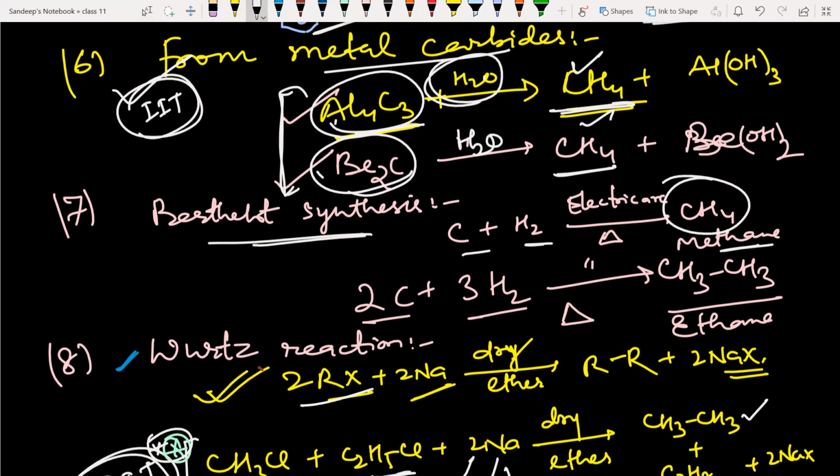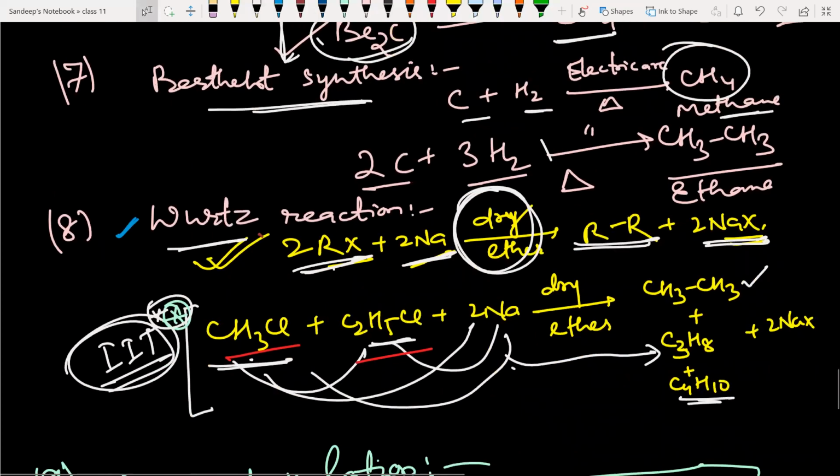Wurtz reaction. When 2 moles of alkyl halide are treated with sodium in the presence of dry ether, we get alkane plus sodium halide. This method is most useful for the synthesis of symmetrical alkanes. If you take 2 different alkyl halides, then a mixture of alkanes is formed.